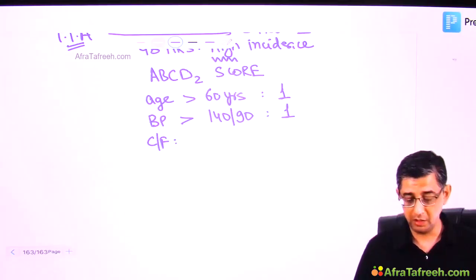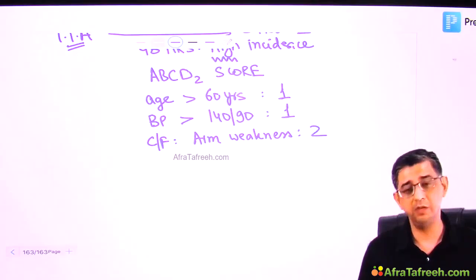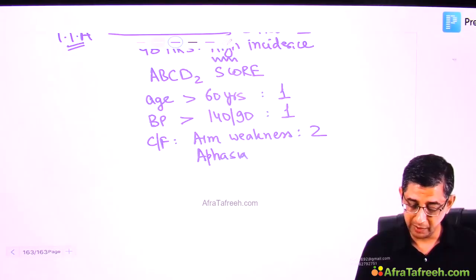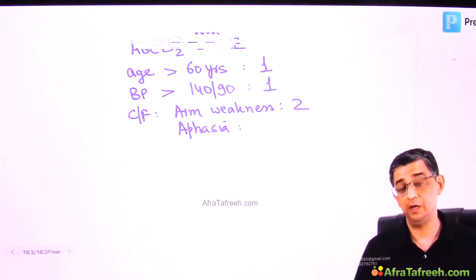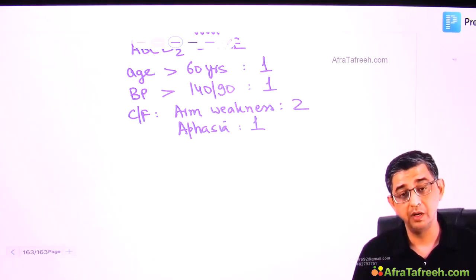Then comes C, clinical features. In clinical features, there are two of them. One which is very characteristic and a person can appreciate is weakness in the arm of sudden onset, which is given 2 points. Whereas when it comes to aphasia, this would basically imply that the dominant parietal lobe blood supply is gone in the person. The superior division of the middle cerebral artery, the left middle cerebral artery is gone. So we will give 1 point.